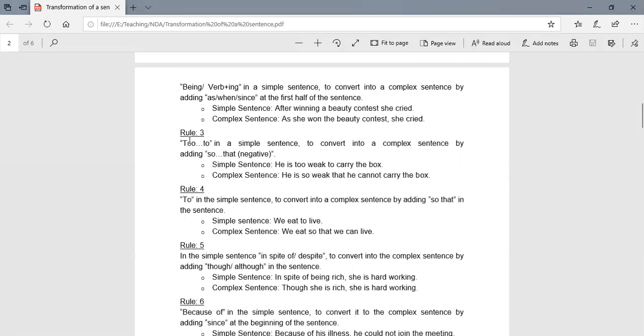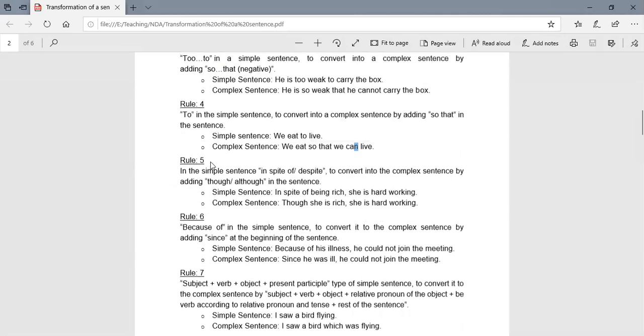Next rule: too and to in a simple sentence, to convert into a complex sentence by adding so or that. So negative sense. He is too weak to carry the box. Complex would be: He is so weak that he cannot carry the box. So along with that, the negative, not.